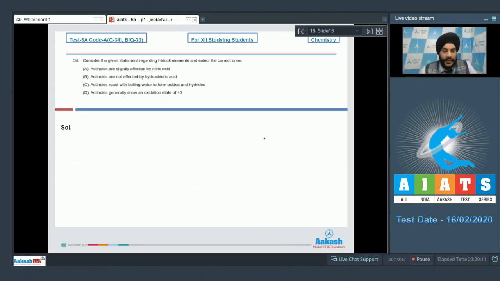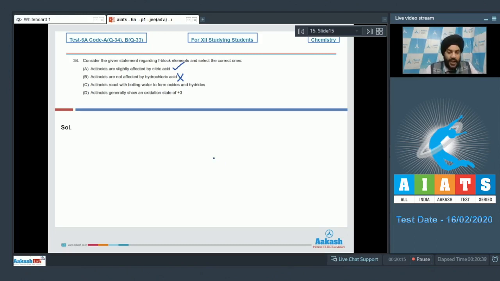Question 34. Consider the given statement regarding F block elements and select the correct ones. So option A says actinoids are slightly affected by nitric acid. This is a correct statement. Nitric acid leads to the formation of an oxide layer which further prevents its reaction with the nitric acid. If I talk about the B option now, actinides are not affected by hydrochloric acid. This is not correct, students. Actinoids upon reaction with hydrochloric acid liberate hydrogen gas.